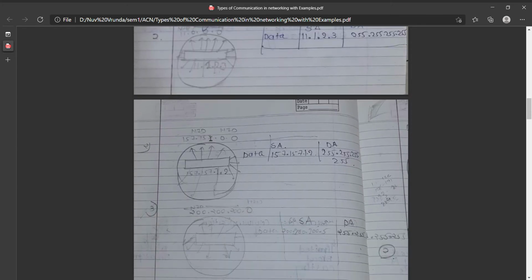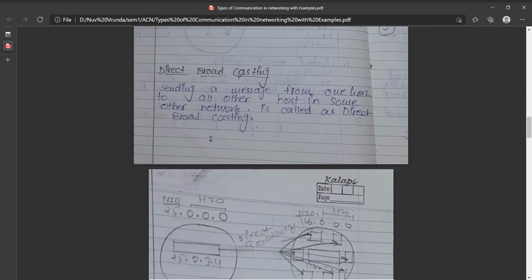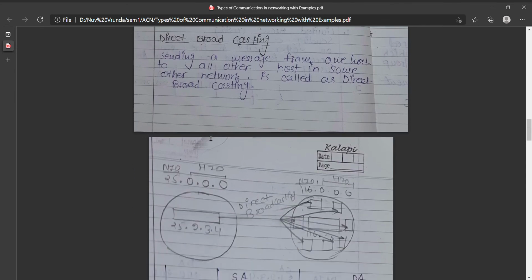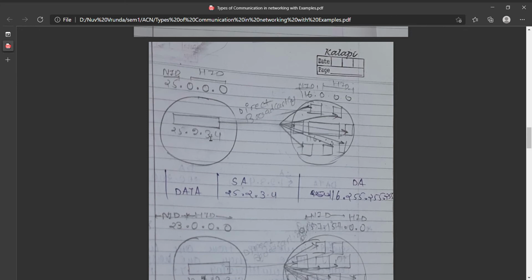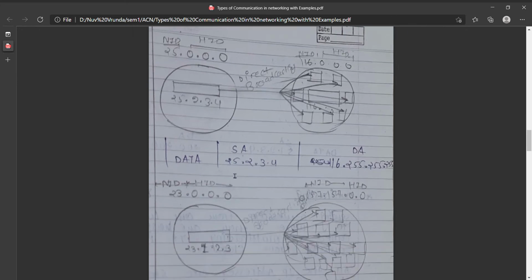Okay. Now direct broadcasting. Direct broadcasting means sending a message from one host to all other hosts in some other network. It is called direct broadcasting. Again, here we have a source address 25.2.3.4, and the destination address is 116.255.255.255. So according to another network ID, we again change the IP address of the destination address.